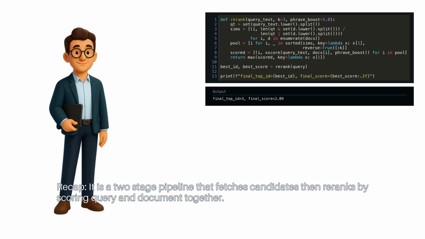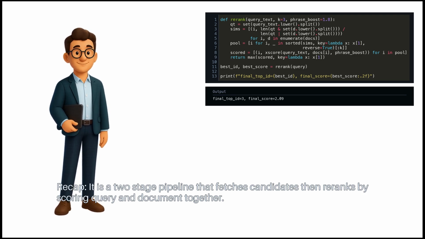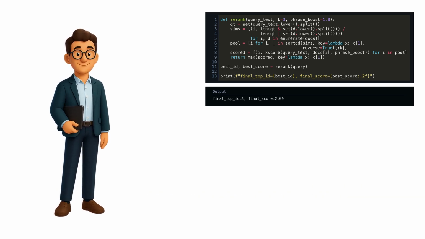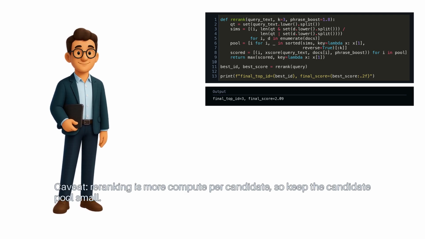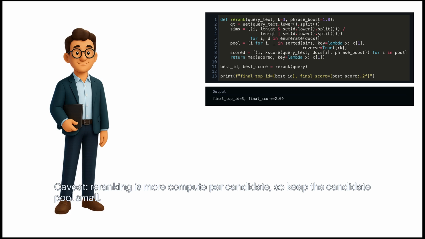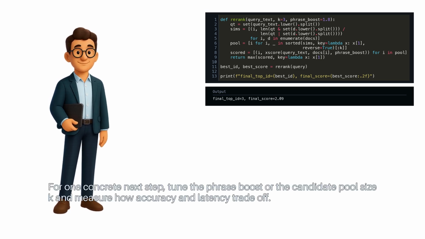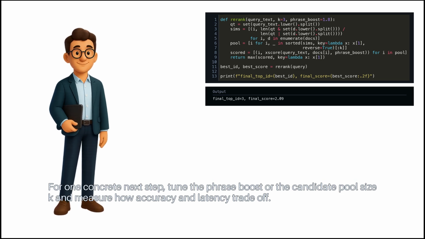Recap: it is a two-stage pipeline that fetches candidates, then re-ranks by scoring query and document together. Use it when you need higher precision than a single-stage retriever can give. Caveat: re-ranking is more compute per candidate, so keep the candidate pool small. For one concrete next step, tune the phrase boost or the candidate pool size K and measure how accuracy and latency trade off.